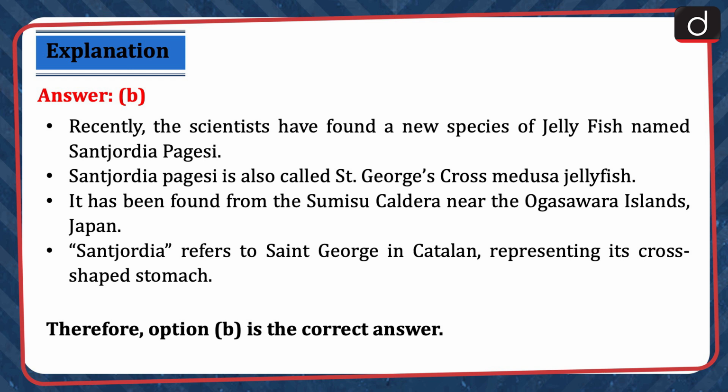Recently, the scientists have found a new species of jellyfish named Santjordia Pagesi. Santjordia Pagesi is also called St. George's Cross Medusa jellyfish. It has been found from Sumiso caldera near the Ogasawara Islands, Japan. Santjordia refers to St. George in Catalan, representing its cross-shaped stomach. Therefore, option B is the correct answer.